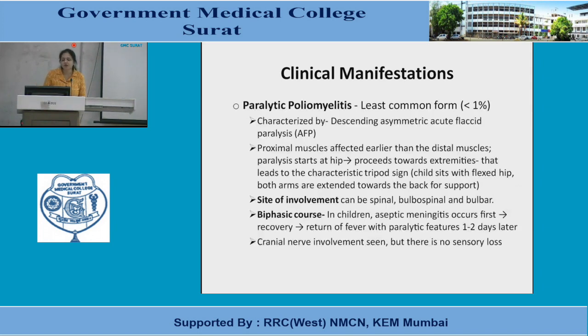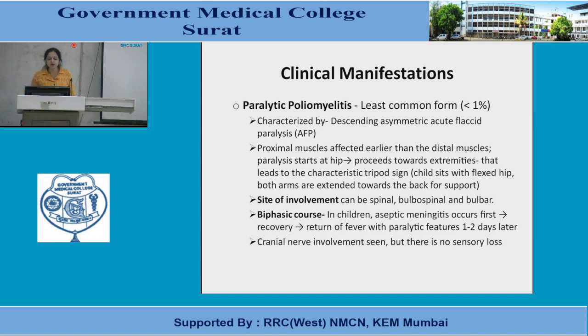Paralytic poliomyelitis is generally seen in less than 1% of cases. It is characterized by descending asymmetric acute flaccid paralysis. Proximal muscles are affected earlier than distal muscles. Paralysis starts at the hip and proceeds toward the extremities, leading to the characteristic tripod sign. That means the child sits with flexed hips and both arms extended towards the back for support. That is called the tripod stand.